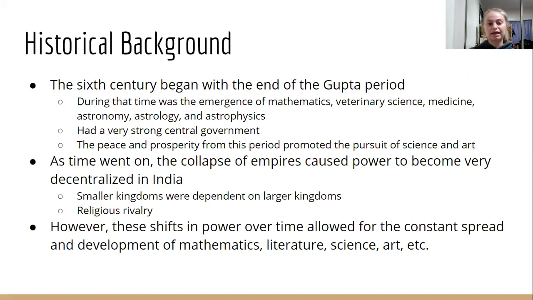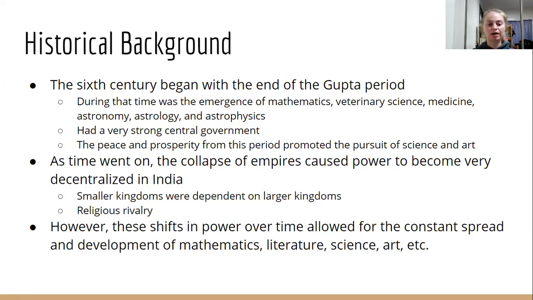So the 6th century began with the end of the Gupta period, and this was really a huge time for cultural flourishing. There was the emergence of mathematics, veterinary science, medicine, astronomy, astrology, and astrophysics. And they had a very strong central government, which was good because it created a lot of peace and prosperity, which promoted the pursuit of science and art and math. So yes, there was a very strong government, which allowed for lots of control, and society was run under Hindu beliefs.